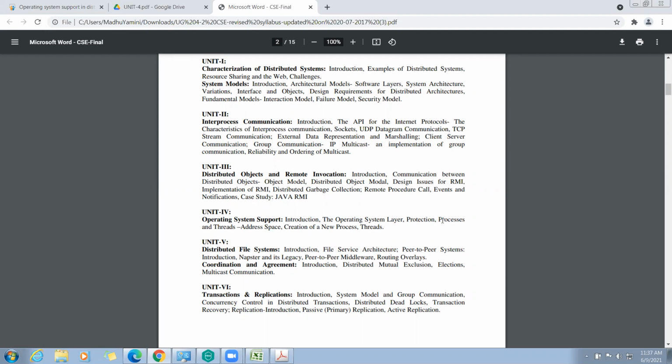Now we are at processes and threads. After this we need to discuss the address space and creation of new process threads. Okay, let's move on.